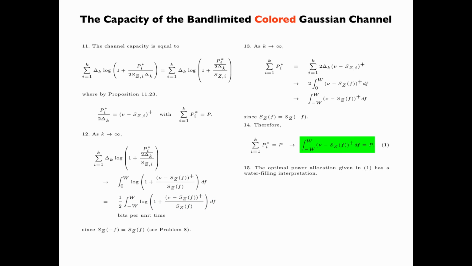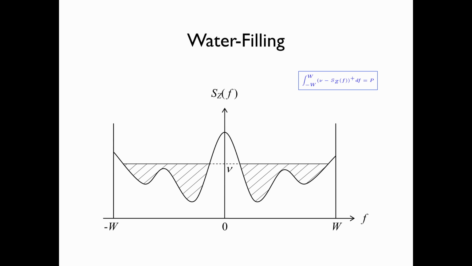The optimal power allocation given in equation 1 has a water filling interpretation given in the next figure. Here, the water filling is for the range from minus W to W, with the total water volume equal to P. And so, the water volume on each side is equal to P over 2.